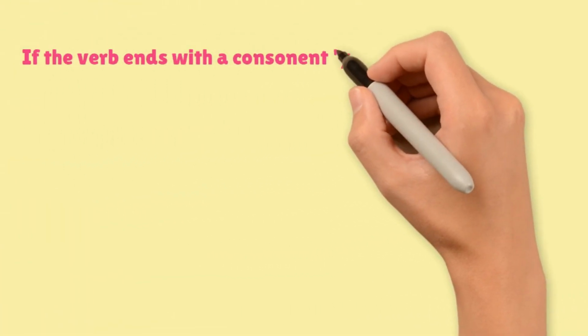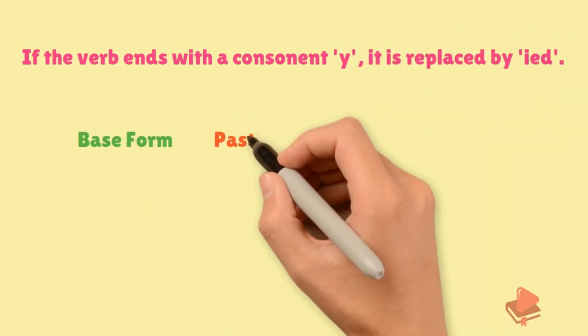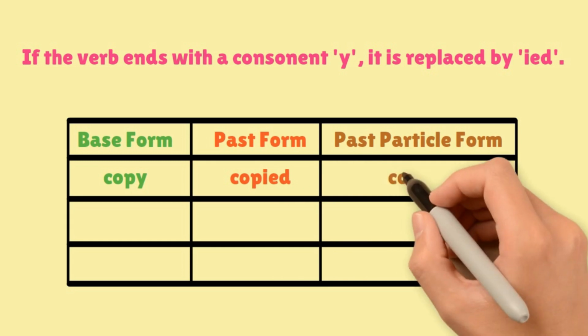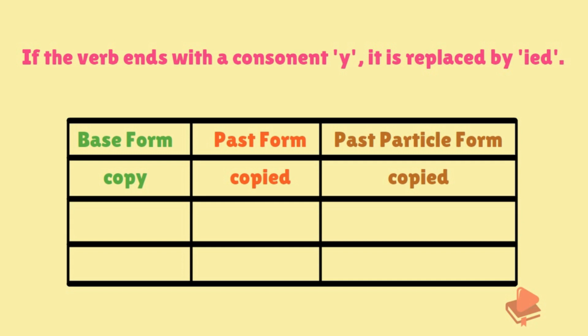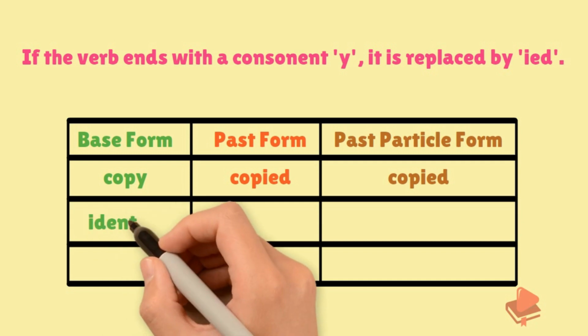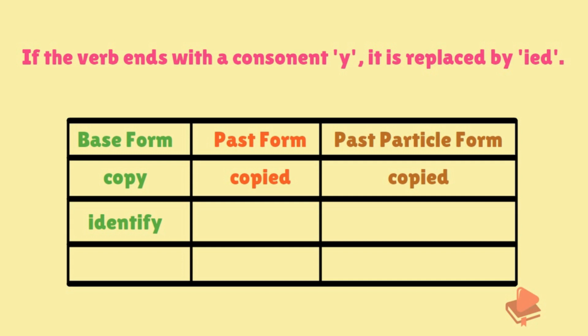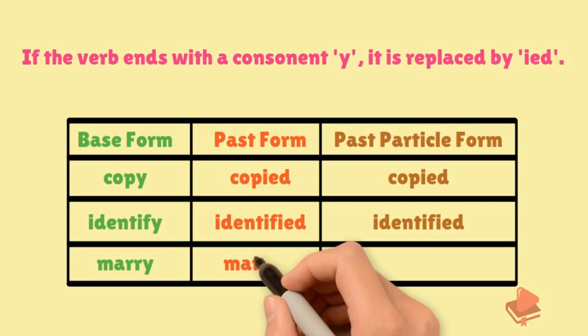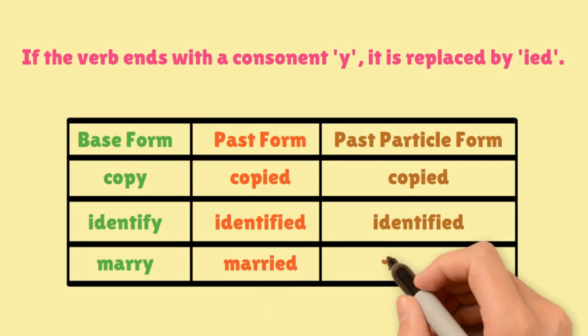Let's see further. When the verbs end with a consonant plus y, the y is replaced by ied. For example, if it is copy, the past form will become copied and the past participle will become copied. The next one is identify: the past form becomes identified and the past participle becomes identified. If the base form is marry, the past tense will be married and the past participle will also be married.